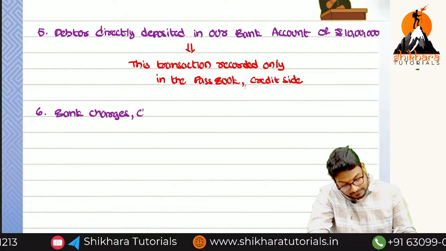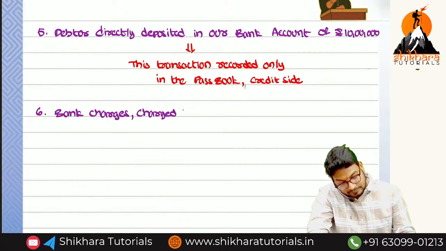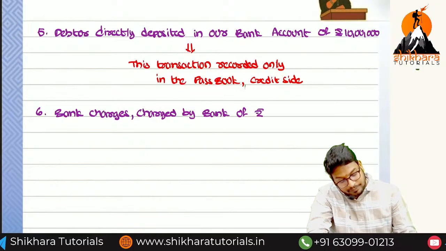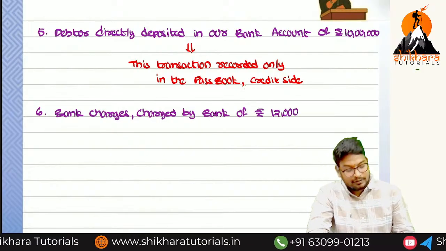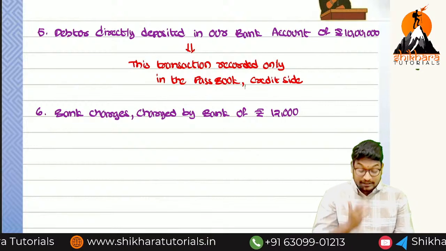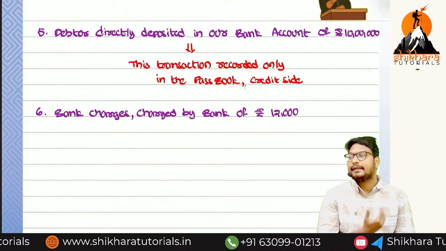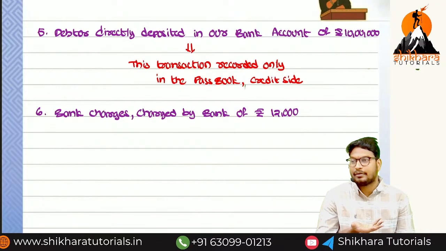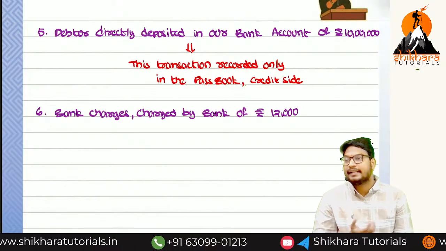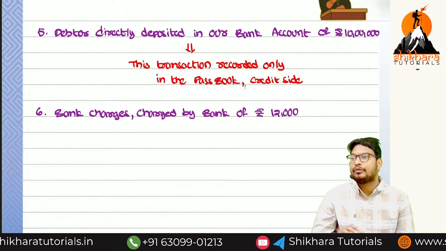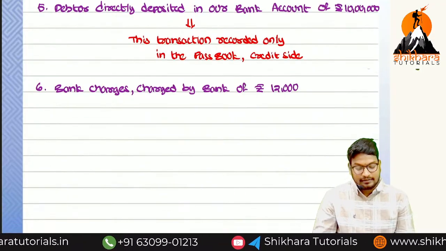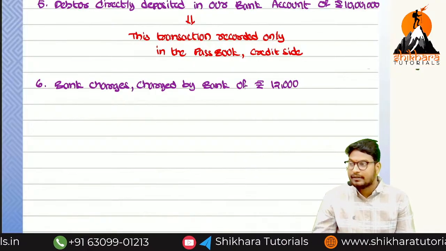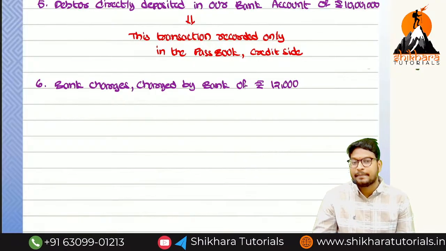Charged by bank of rupees 12,000. So who has charged the bank charges? Bank charged the bank charges. We don't know whether the bank charges will happen or not. After seeing the bank statement only, we can identify why the amount has reduced. So that is the reason this particular transaction is recorded only in the passbook. Bank charges means payment or receipt? Payment, nothing but we can record on which side? Debit side.